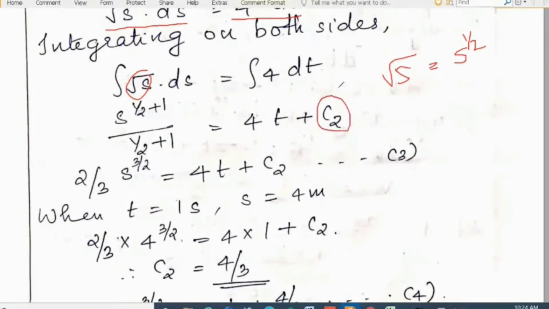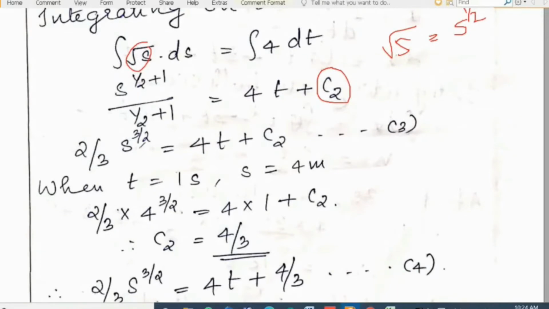Here we have another constant of integration, and it is to be evaluated using the conditions given. Clear? So now we have an equation of s in terms of time t, and there is an unknown constant c2.